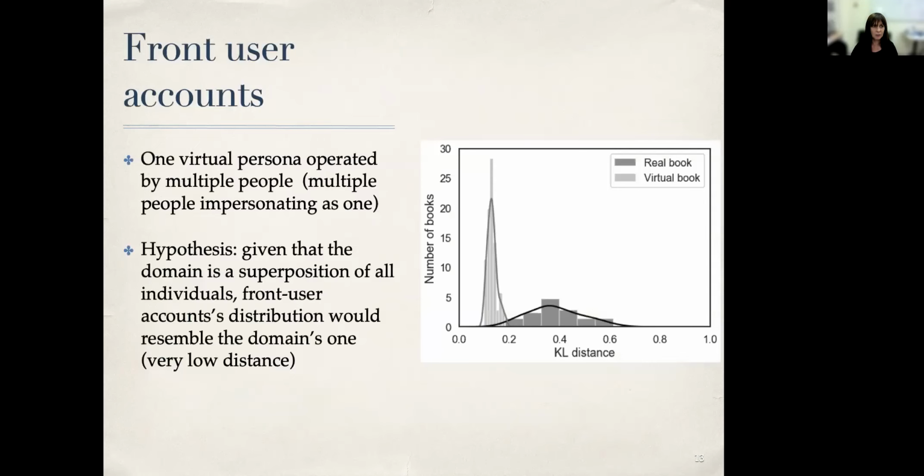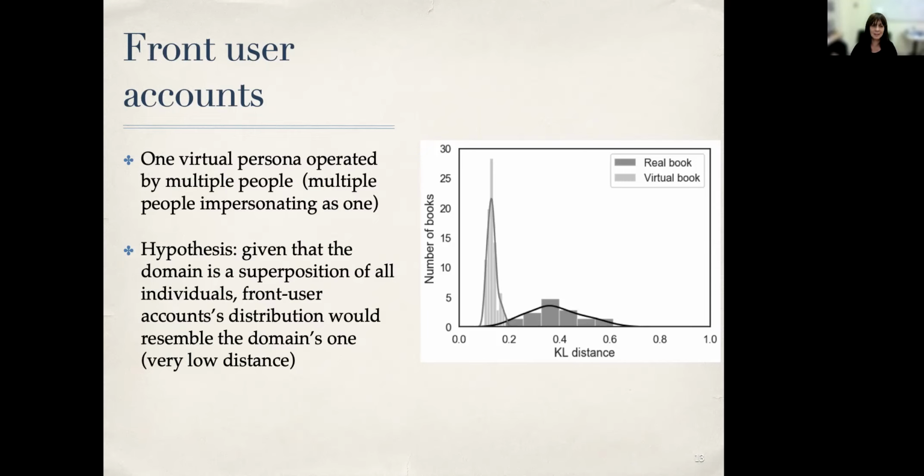So a second type of impersonation that we found is something that we defined and termed front user accounts. And these are accounts that are operated by several people to increase exposure or whatever, and impersonate as a one-person account. The hypothesis is, given that a domain is a superposition of all individuals, a front user account distribution would also resemble the domain's one, because it's also a superposition of several people. And we were able to validate that in an experiment with ground truth information.